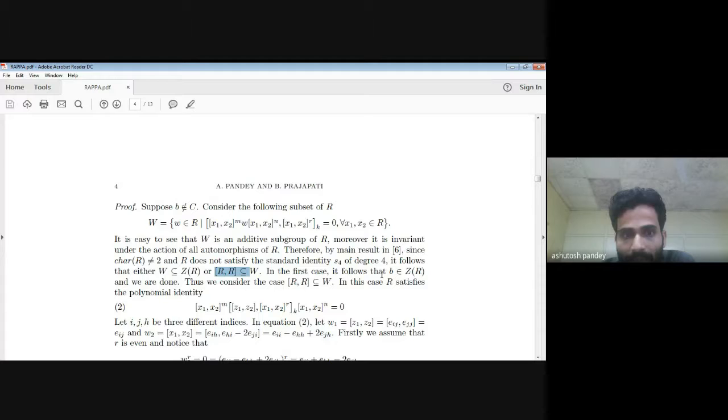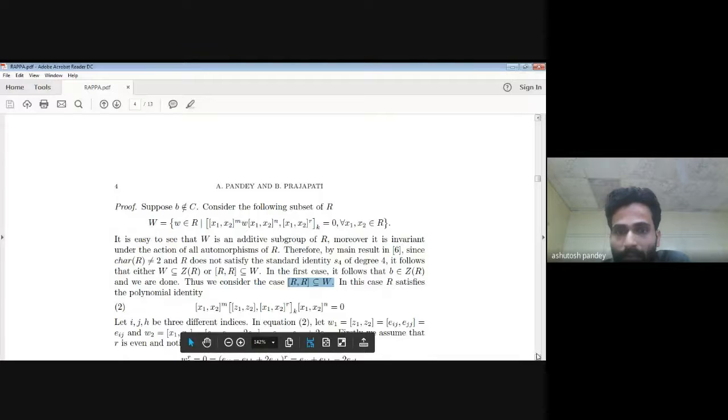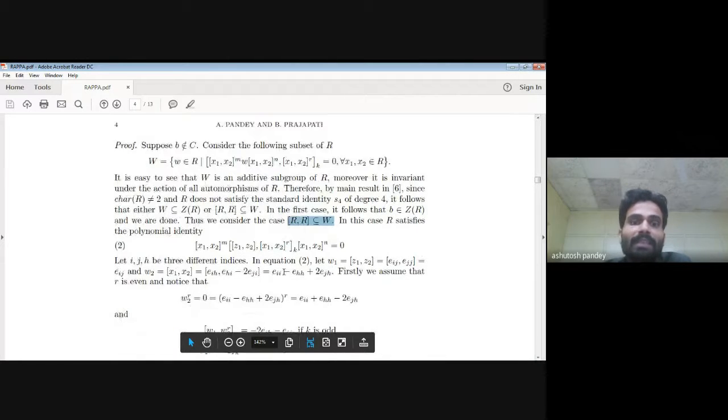In the first case, if W is contained in Z(R), then clearly B will be in the center, that is in C. So thus we consider the second case. Now we consider this case: if [R, R] is contained in W, then in this case, clearly this equation 2 holds.